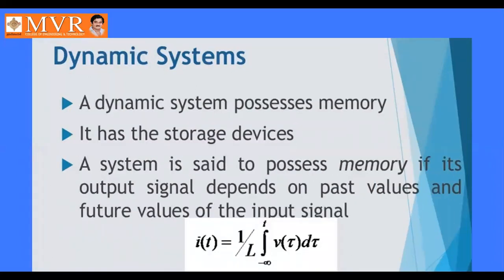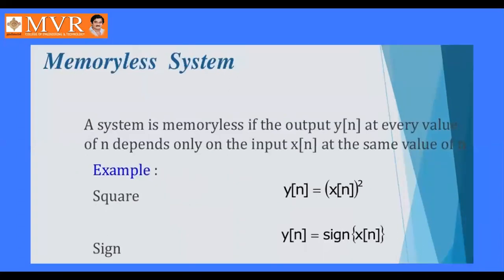Next, coming to the dynamic system. These are memory systems. A dynamic system possesses memory. It has storage devices, so it has some memory. That's why it is capable of storing information. A system is said to possess memory if its output signal depends on past values and future values of the input signal. That is, i(t) equal to 1 by L times the integral from minus infinity to t of v(tau) d tau.